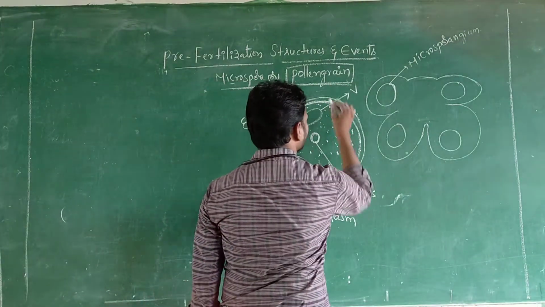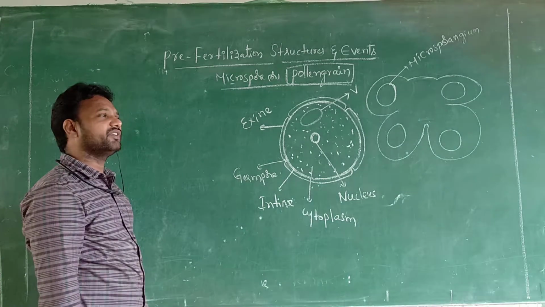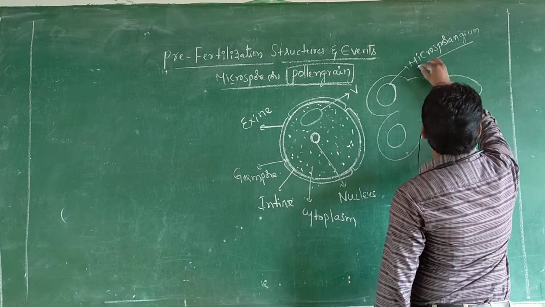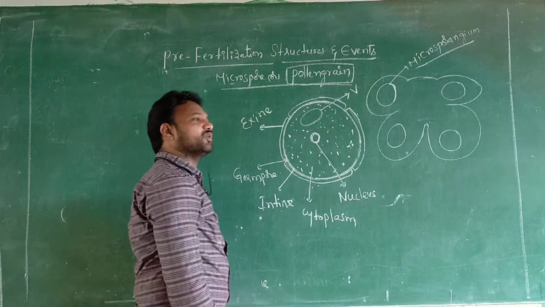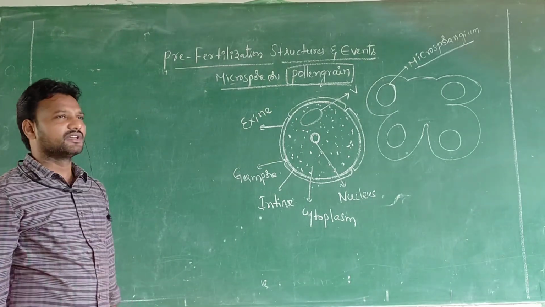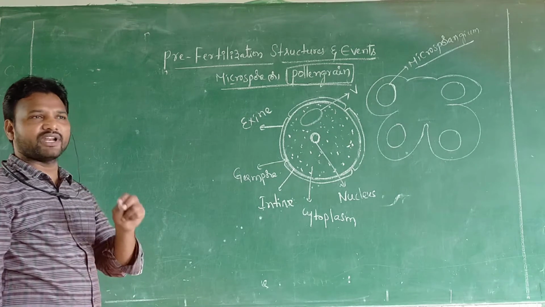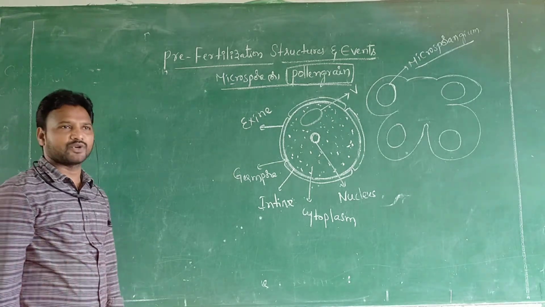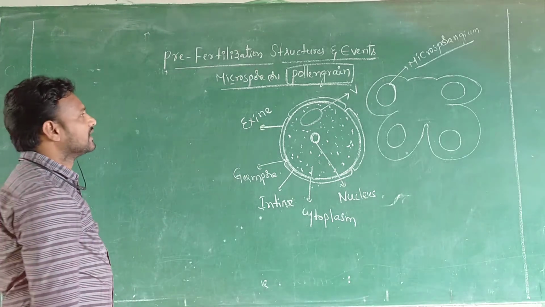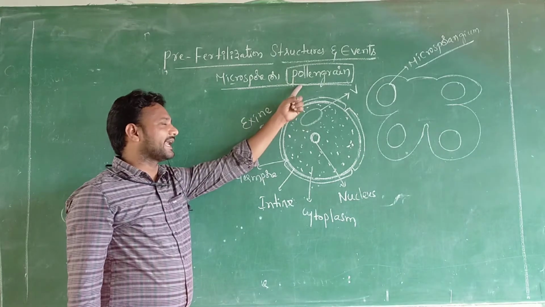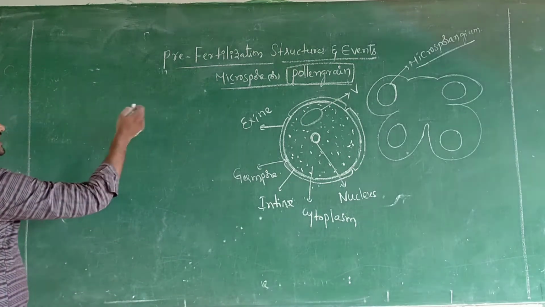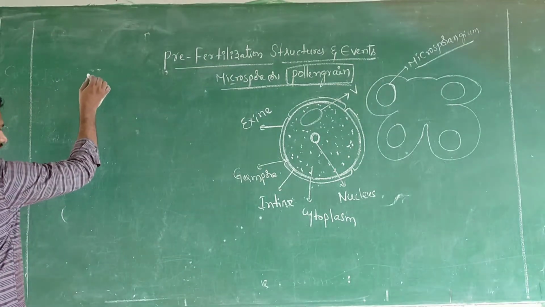Sir, what is microspore or pollen grain? Yesterday we learned the microsporangium. The microsporangium is surrounded by four wall layers: first epidermis, second endothecium, third middle layers, fourth tapetum. This was discussed in our previous class. Now today we are going to discuss the pollen grain. Before discussing the pollen grain, we need knowledge about